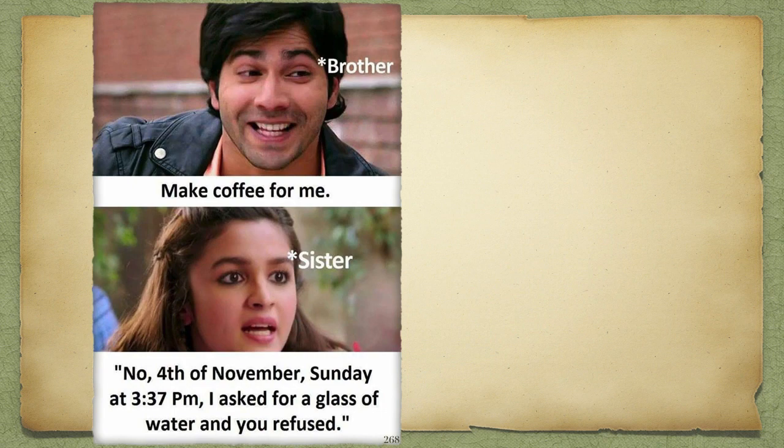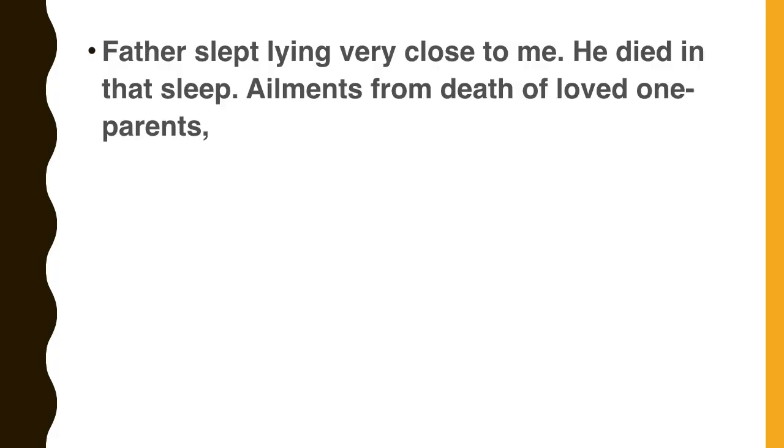Brother asked the sister, make a coffee for me. And the sister replied, no, on 4th November, Sunday at 3:37 p.m., I asked for a glass of water and you refused, so I will not give you. Because they are remembering the offenses of the past. That is a common answer from a brother or a sister. So I will not bring a coffee for you. So how will you work out this? Complaining of offenses long past. That's a rubric.